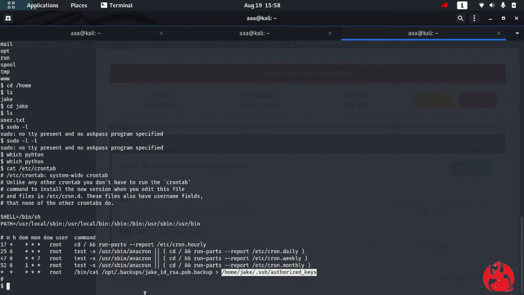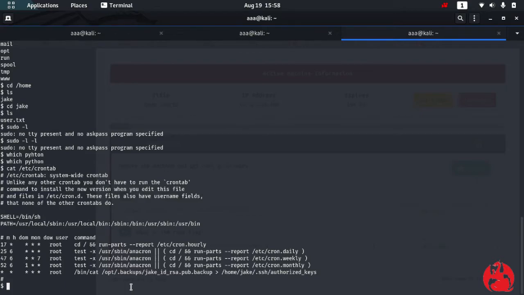Okay, so what it is doing, it is putting the backup of this file. So he has made his public key, and then he put a backup of that over here, and every hour he restores that backup from this to there.